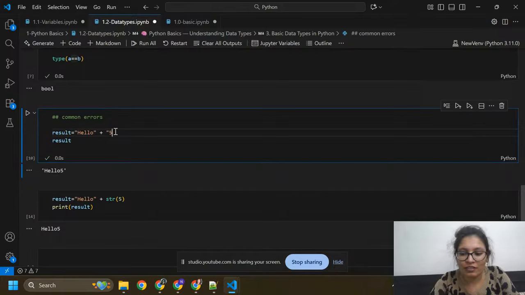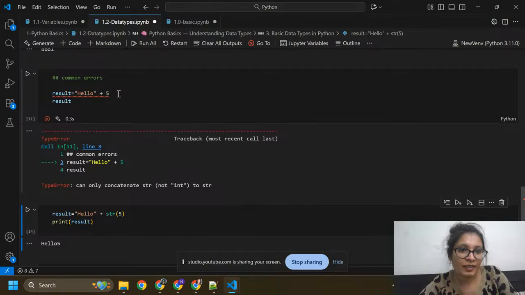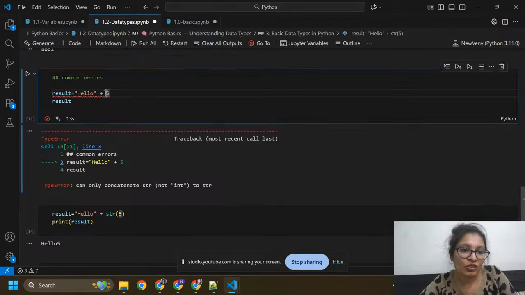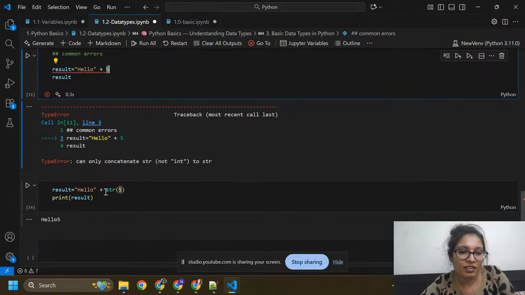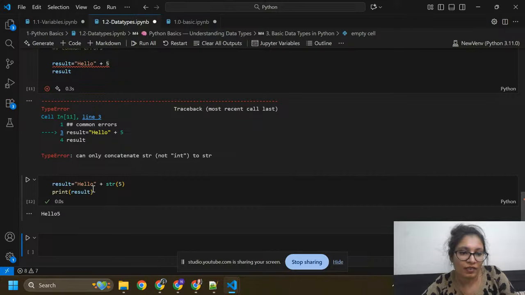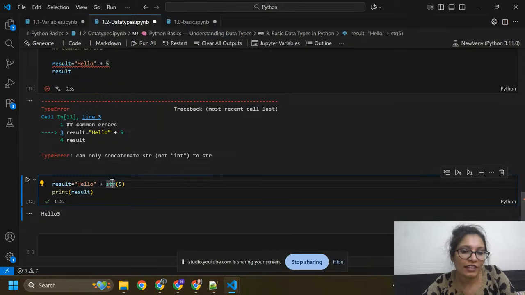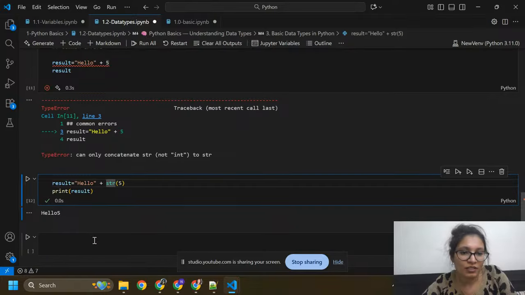Okay, if I remove this string and make it an integer, I get an error: we can only concatenate a string, not an integer, to a string. Here you can see I already showed you, I got hello 5. So this is hello and this should be a string, 5. You can also write it like this and print result.